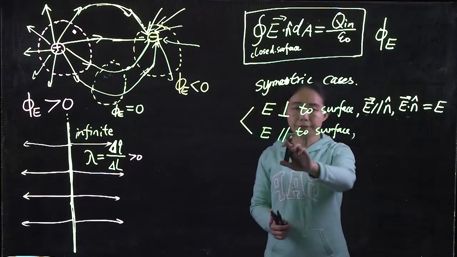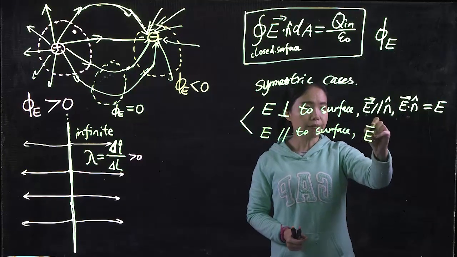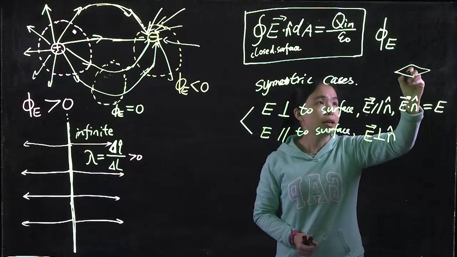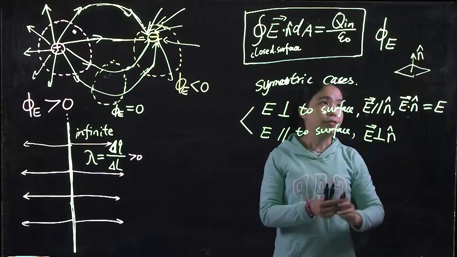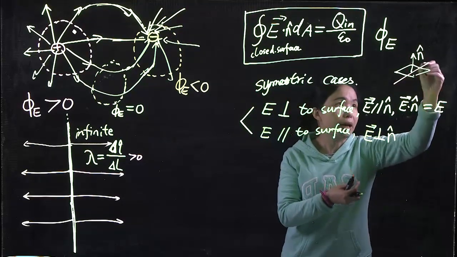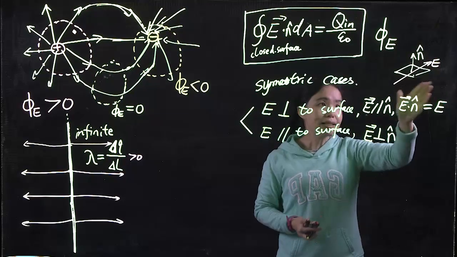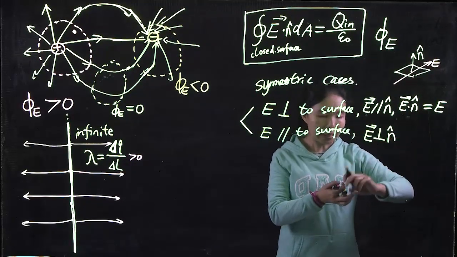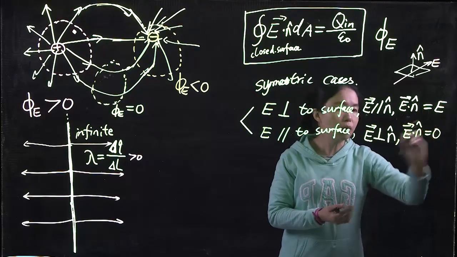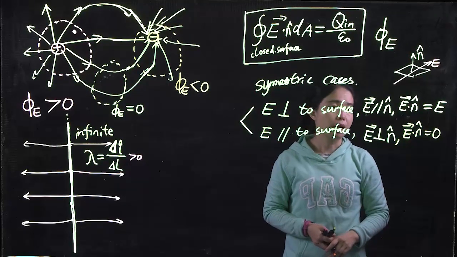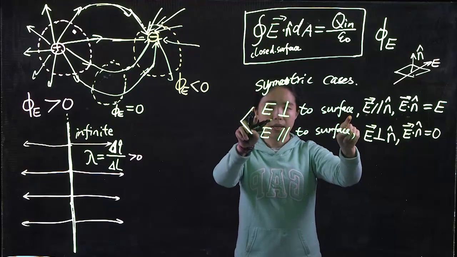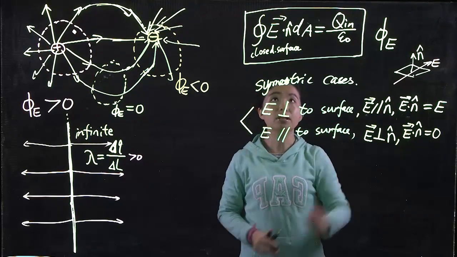If we choose E field to be parallel to the surface, the E field is perpendicular to the normal direction. When you have a surface, that's your surface, and that's your normal direction. If your E field is parallel to the surface, then nothing penetrates the surface. And in that case, we have E dot n equal to 0 when these two vectors are perpendicular to each other. So you have a maximum amount of flux when E field is perpendicular to the surface. You have zero flux when E field is parallel to the surface.